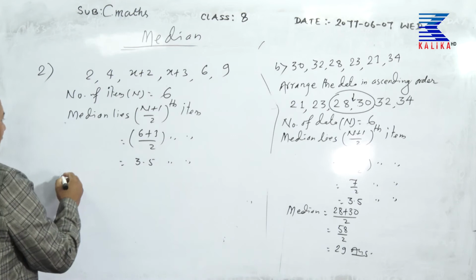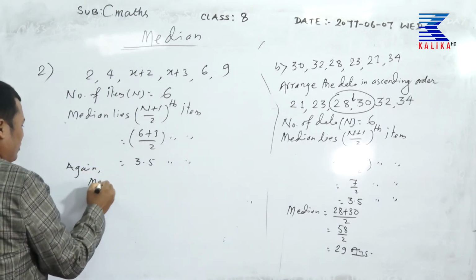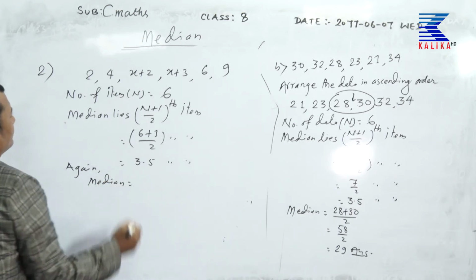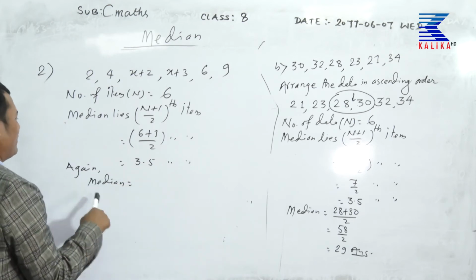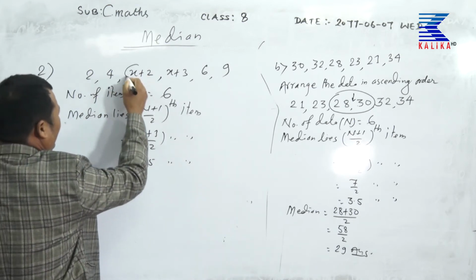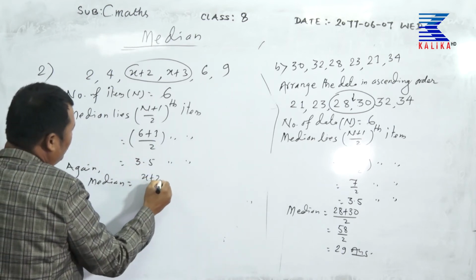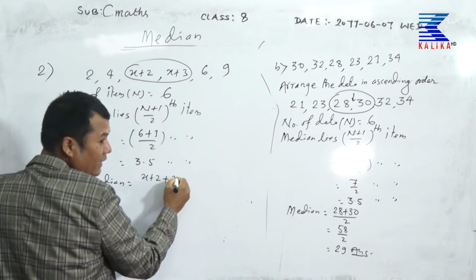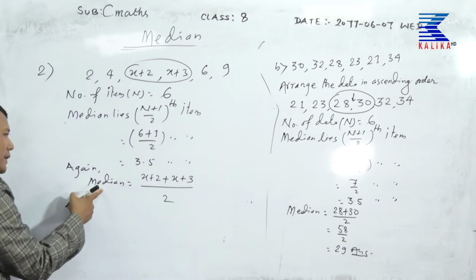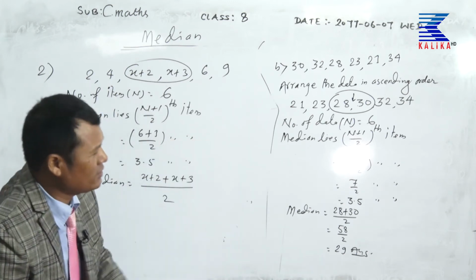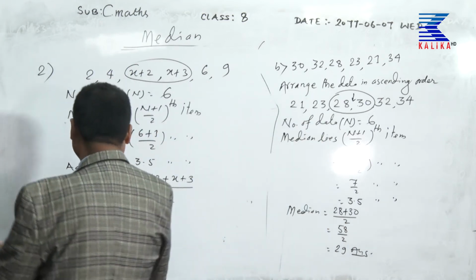And again, median is equal to the 3.5 th item, means third and fourth by 2. Third means x plus 2, plus fourth means x plus 3, by 2. What is the value of median given in our question? 4.5. 4.5 is the median value.